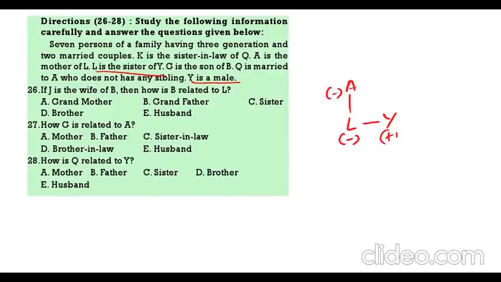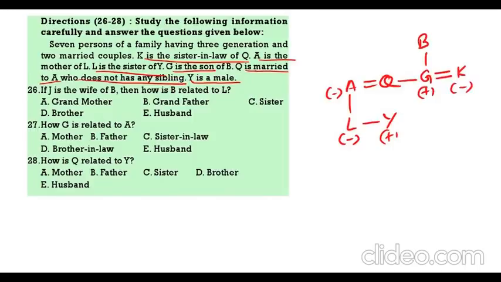Then, Q is married to A. K is the sister-in-law of Q. But here clearly mentioned A does not have any sibling. That means G is the son of B, and K is the sister-in-law of Q. So Q's brother is G. K is married to G.